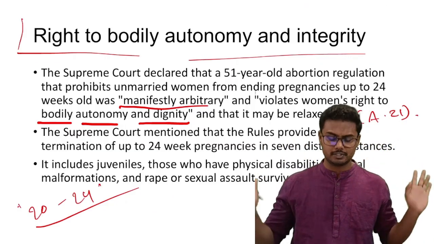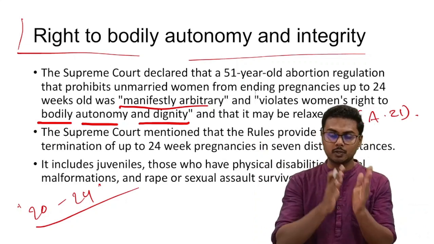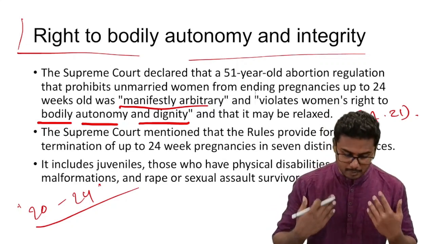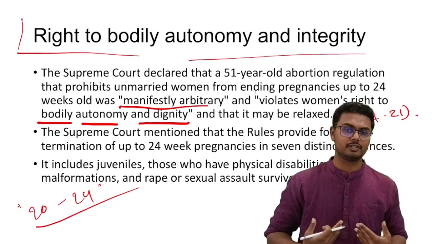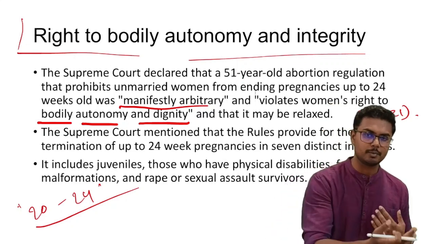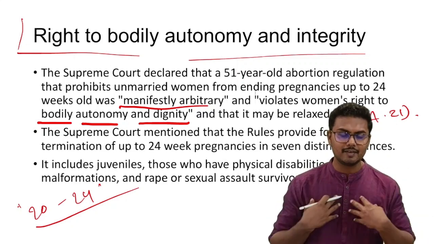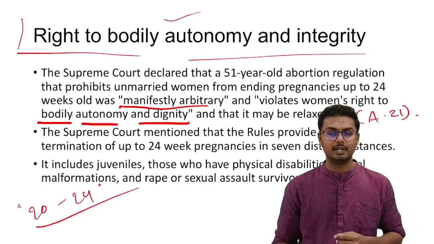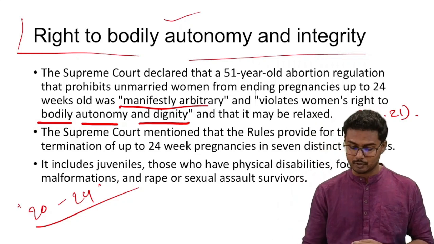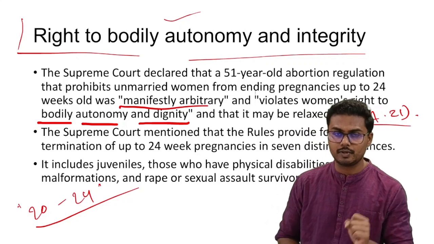All right, the context is pretty simple. Here we are talking about right to bodily autonomy and integrity. It is completely left to my discretion about what I should be doing with my particular body, whether I should go for abortion or not, whether I want to keep the child or not. It is completely left to me. So this is called bodily autonomy, and this right to bodily autonomy and integrity forms a basic part of Article 21 of the Indian Constitution. This has been observed by the Supreme Court of India.